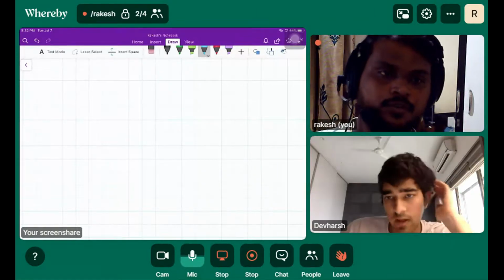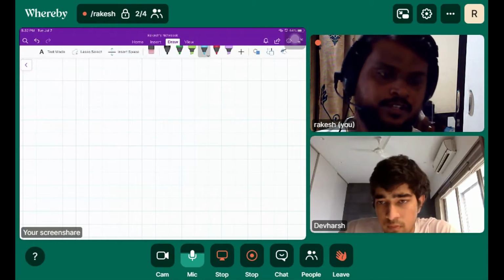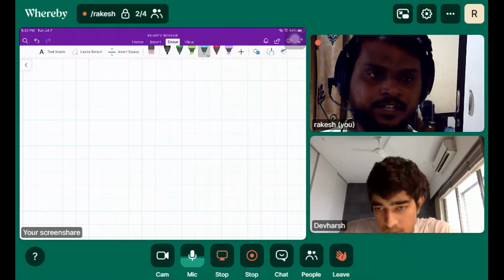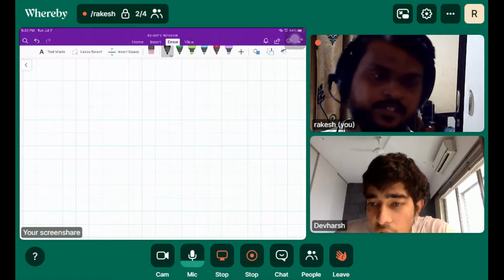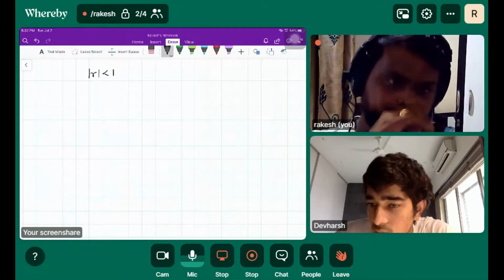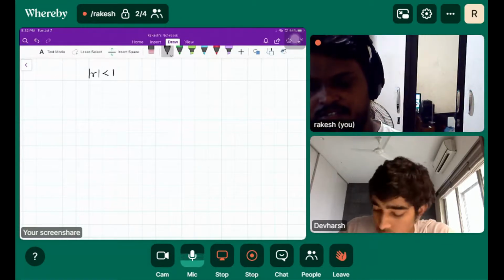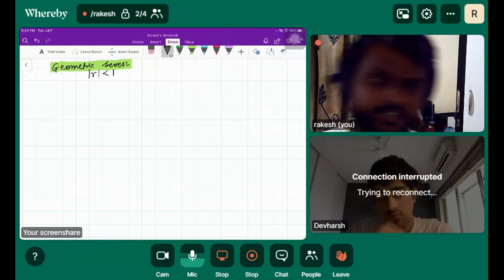You must have heard sum to infinity, right? But that's only possible if the mod of the r value is less than 1. So this is the first series which we should discuss under convergent.